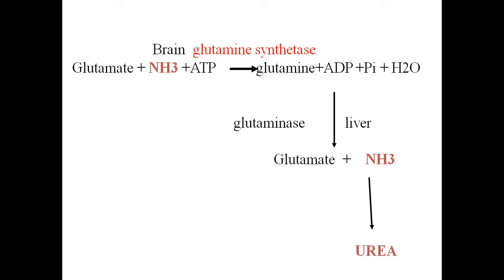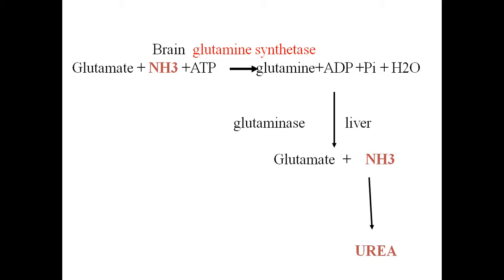And in the liver, the formation of urea takes place. Urea is mainly synthesized in the liver. So all the glutamine that is collected from various body cells is transported to the liver, and in the liver, by the action of the enzyme glutaminase, this glutamine is converted again to glutamate and releases the ammonia, and the released ammonia is detoxified to urea in the liver cells.